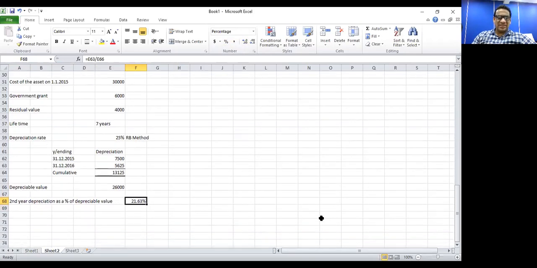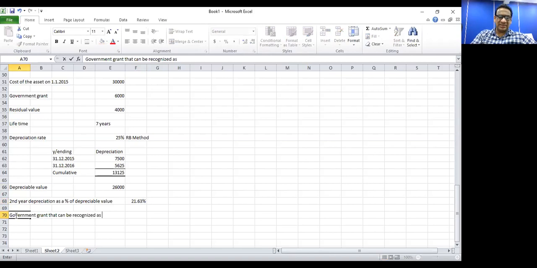So if the second year depreciation as a percentage of depreciable value is 21.63%, how much of a government grant can you recognize as income? We'll say government grant that can be recognized as income.